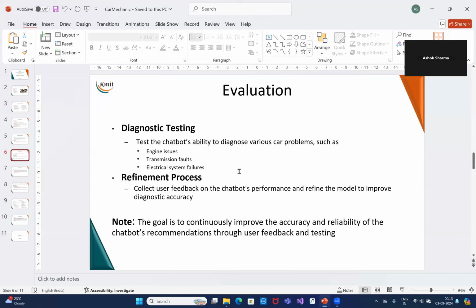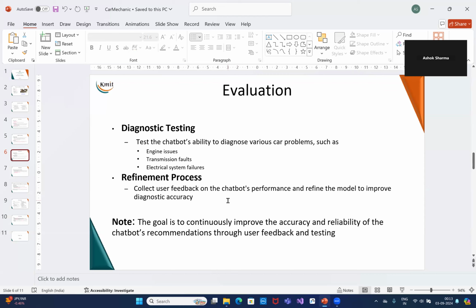Now, to evaluate the model, we have to have all the issues. That will be very exhaustive. So we will have 3 types of issues here, which it will be diagnosing. It is engine issues and the transmission fault issues and electrical system failures. These are the 3 areas that we can work on. If there are other areas for which data is available, that can also be done.